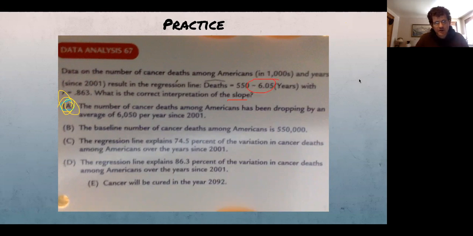I'm not going to read through all of those, but some of these are talking about the R squared, the coefficient of determination. That's what these two are talking about. One of them is correct, but it's not asking us to interpret the R squared. This is referring to the y-intercept, and this is referring to extrapolation, which is a bad idea. We can't extrapolate this data. All right, very good.